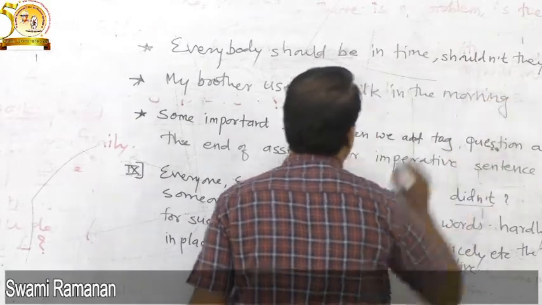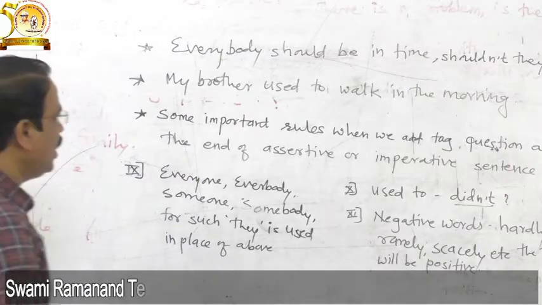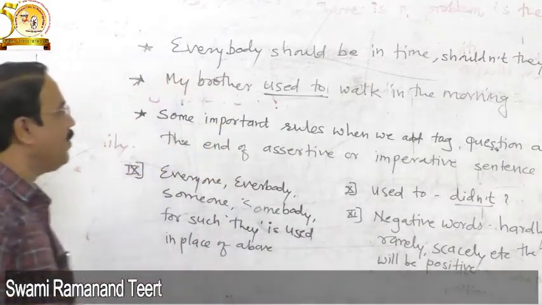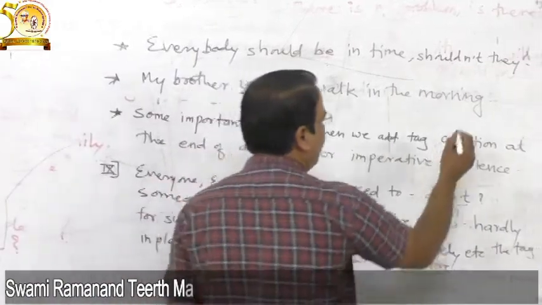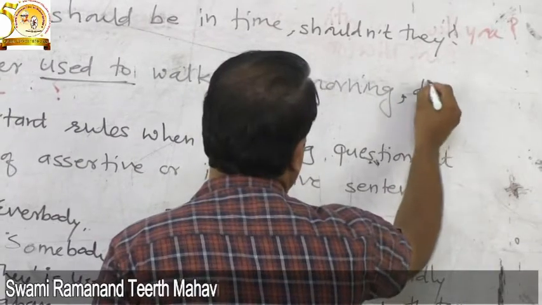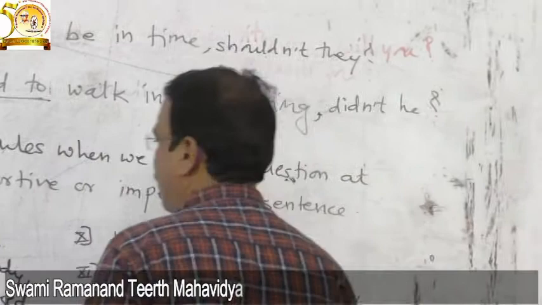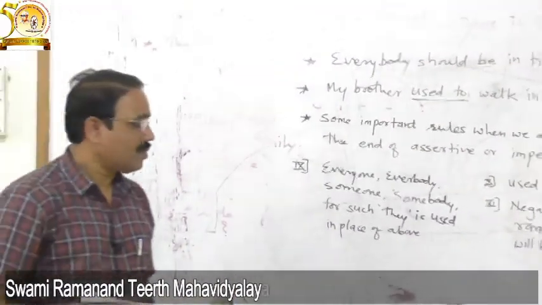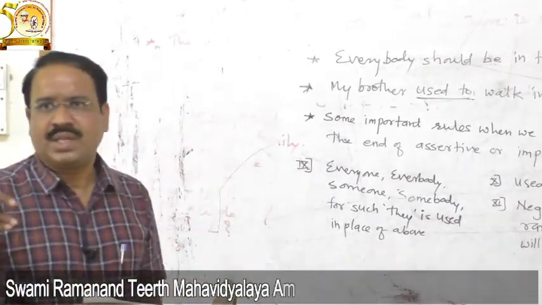This is a sentence, and when you are asked to add the question tag to this sentence, if "used to" is there, this is the semi-modal auxiliary, and for adding the question tag to this sentence, we have to keep in mind, we put the comma in place of the full stop, then use "didn't" and the pronoun in place of the noun: didn't he.